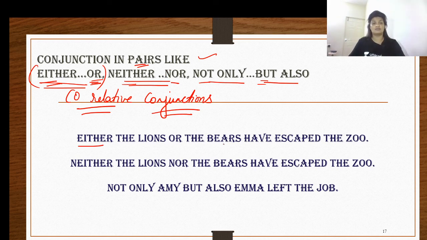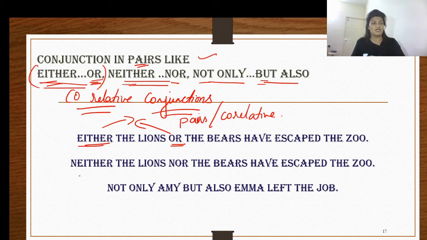Either the lions or the bears have escaped the zoo. Now you can see that we have used either or, and these are our conjunctions. And what type of conjunctions are they? They are pairs, or you can also call them correlative conjunctions. Next one is neither the lions nor the bears have escaped the zoo.